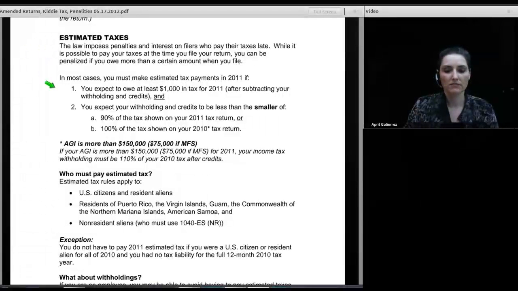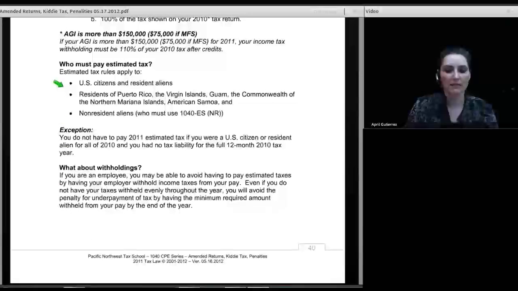In most cases, you must make estimated tax payments for 2011 if you expect to owe at least $1,000 for 2011 after subtracting your withholdings and credits, and you expect your withholding and credits to be less than the smaller of 90% of the tax shown on your 2011 return or 100% of the tax shown on your 2010 return. And if your AGI is more than $150,000, then you have to pay in 110% of your 2010 tax after credits.